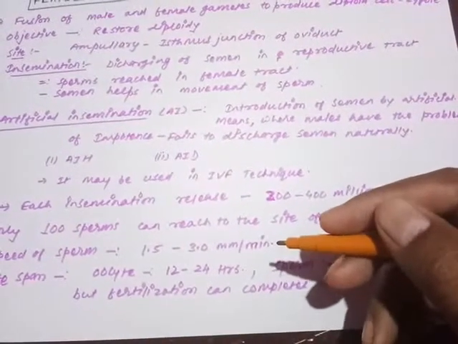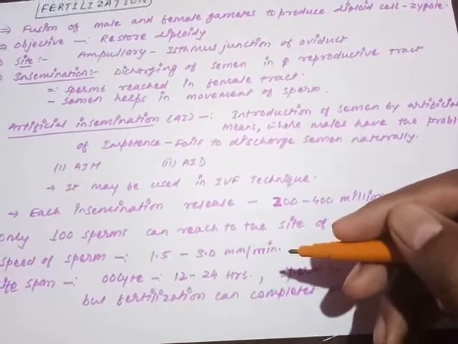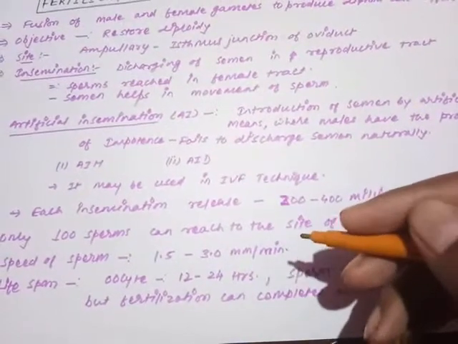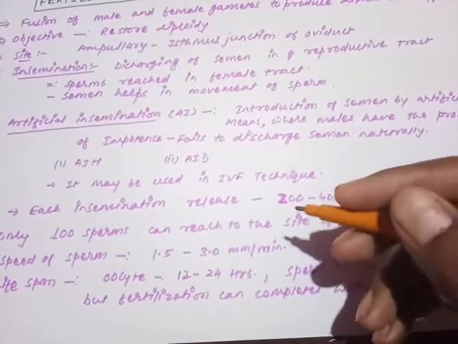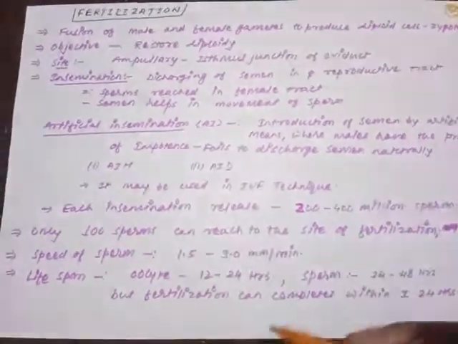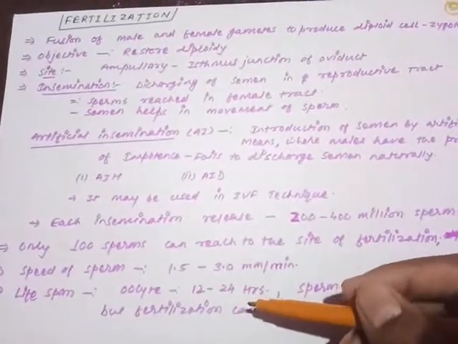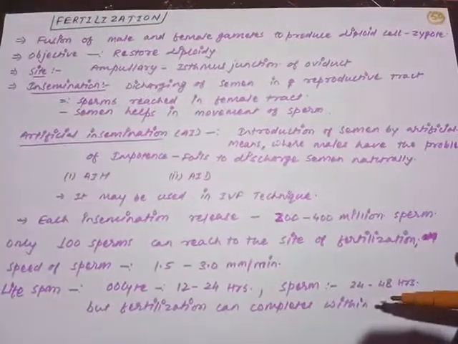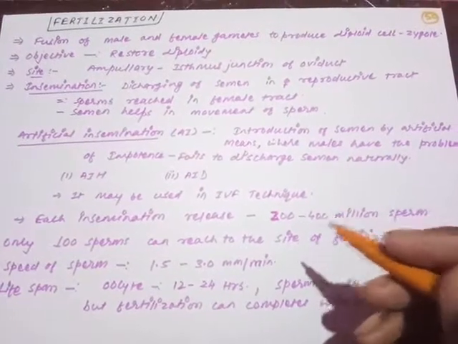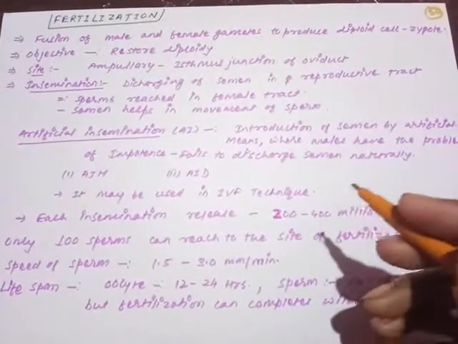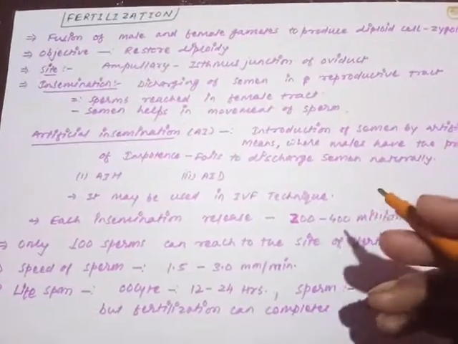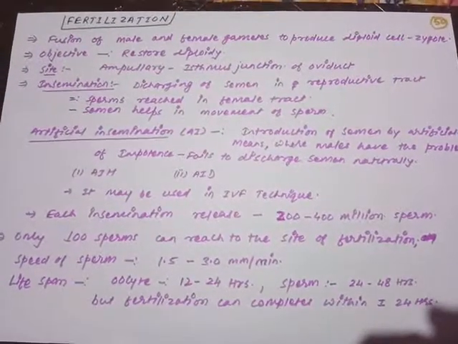Recent studies and research explain that the sperm can fertilize best during the first 6 hours of discharge. Sperm can fertilize within 24 hours, but it can fertilize best within the first 6 to 8 hours after being discharged. So just take care of that. The lifespan of the oocyte is around 24 hours. Sperm can survive till 48 hours, but can fertilize only in the first 24 hours of its discharge. And the best thing is that only the first 6 to 8 hours are considered the better time period for the fertilization of the egg. Okay, moving on to the next concept of fertilization.